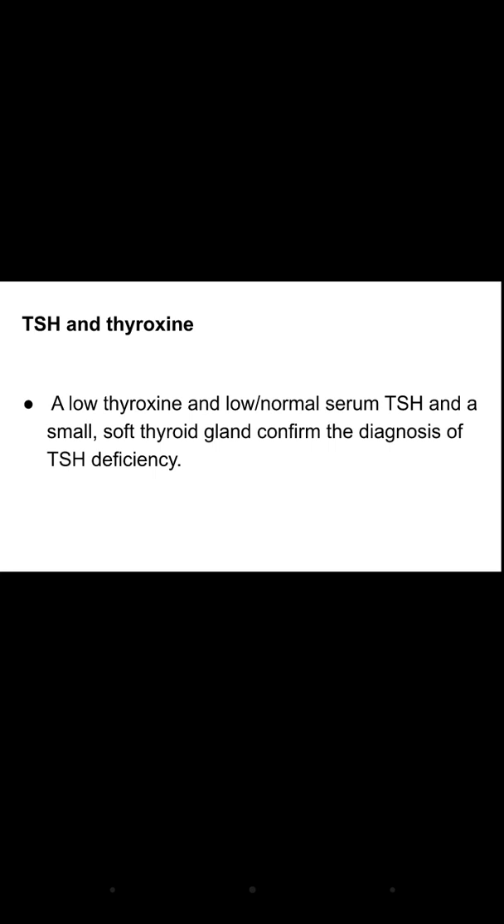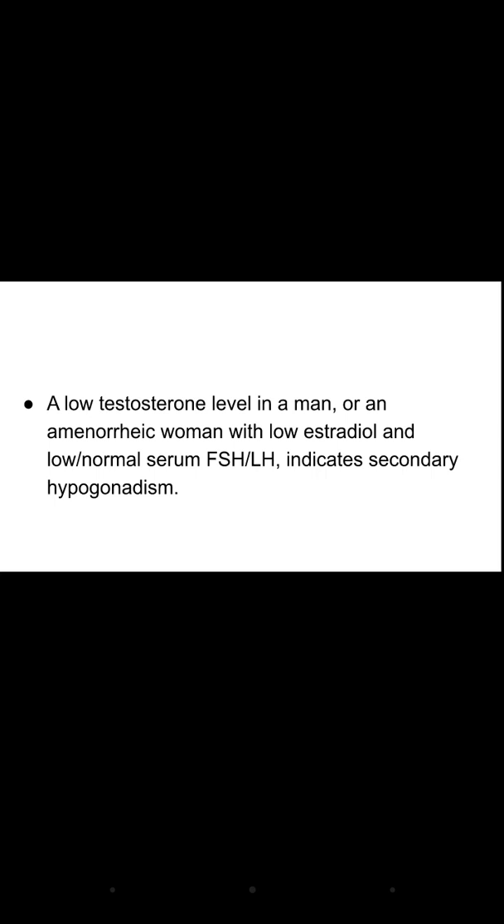Second, thyroid stimulating hormone and thyroxine. If there is a low thyroxine level, TSH is normal or low, and the thyroid gland looks very small or soft, it means the person has a TSH deficiency. Then in a man, if testosterone levels are very low, or an amenorrheic woman has low estradiol but low normal serum FSH and LH, this will indicate secondary hypogonadism.